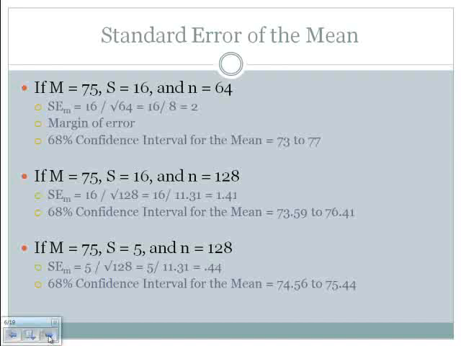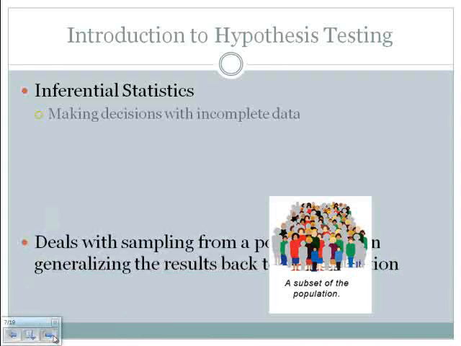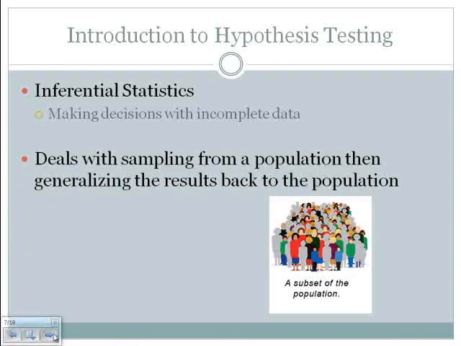All right, let's move on and talk a little bit more about inferential statistics. As a reminder, inferential statistics, our definition is making decisions with incomplete data, and we use that definition because when we conduct research, we typically do not have access to everyone in a population because populations typically are quite large, and because of time and money, we don't have access to everyone. And so what we do have to do is take a sample from the population, test whatever it is that we're testing, and then make inferences or generalizations back to the population.